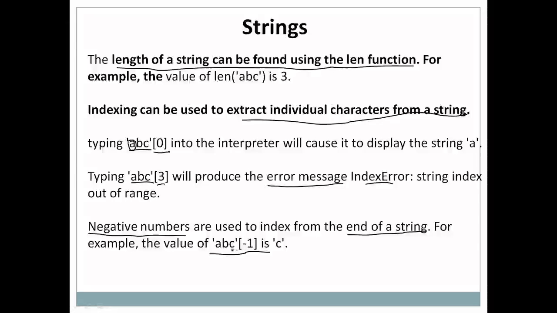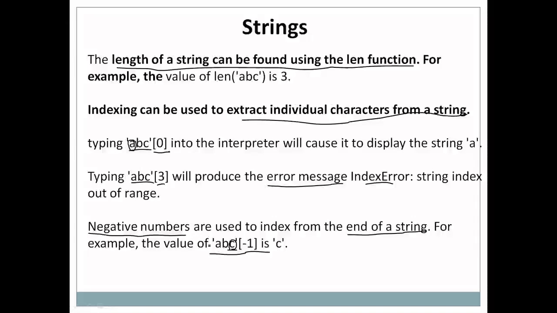In this case, it is returning C because a negative index always returns values from the end of a string. So -1 means the last value in the string, -2 represents the second last value, and so on.